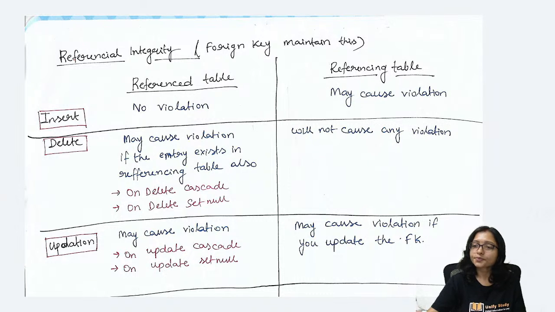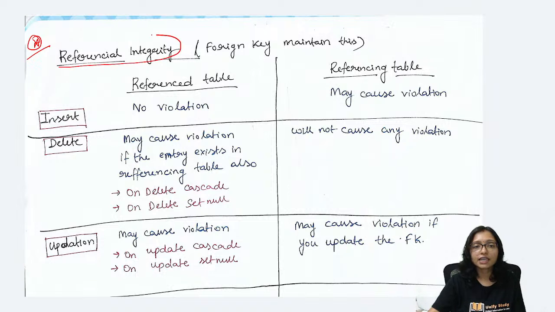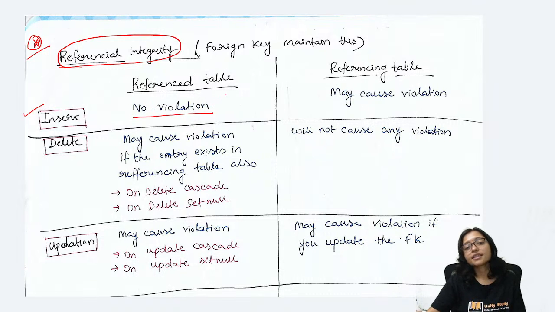Okay, so this chart will help you for integrity constraints. Questions are coming from here. For the referential integrity constraint, at the time of insert, whenever you are inserting data, there will be no violation in the reference table, but in the referencing table it can cause violation.